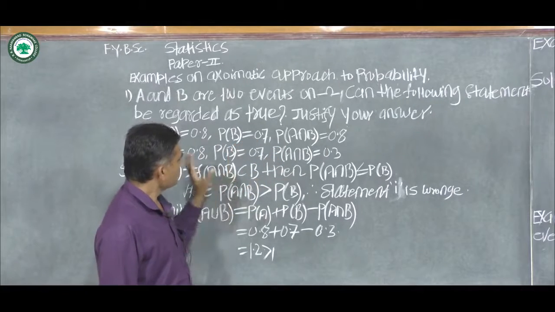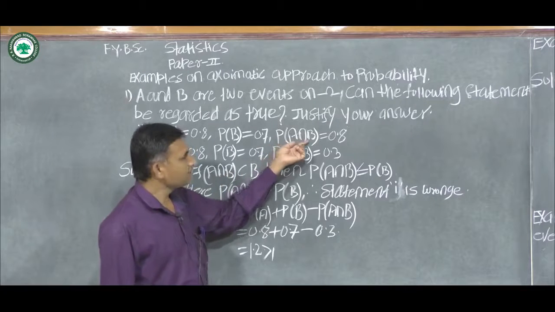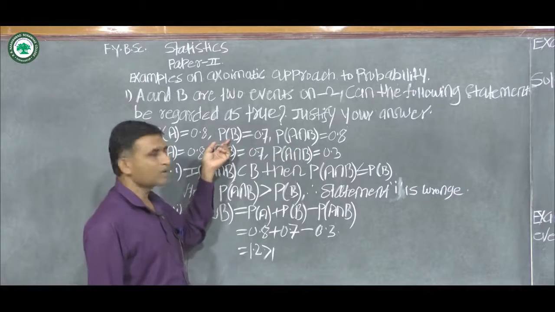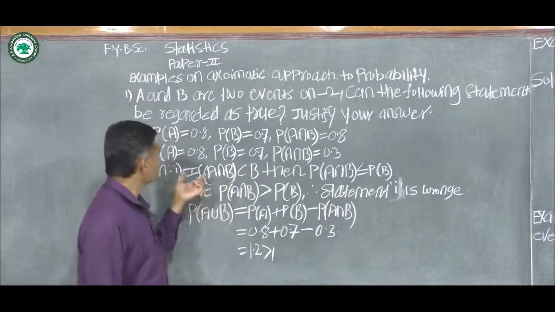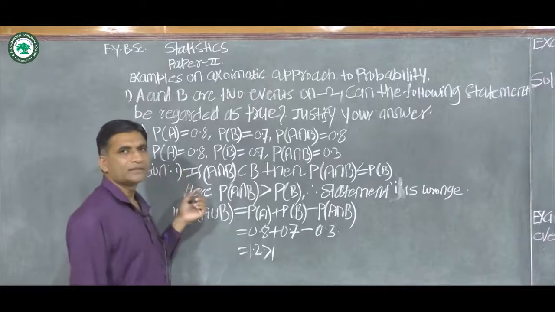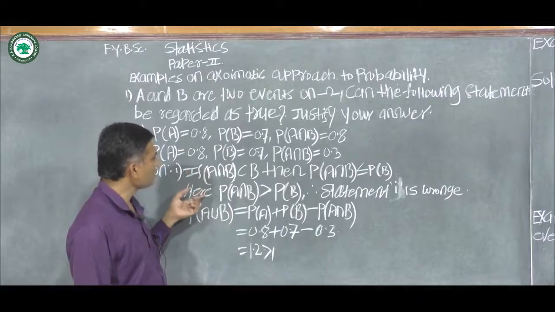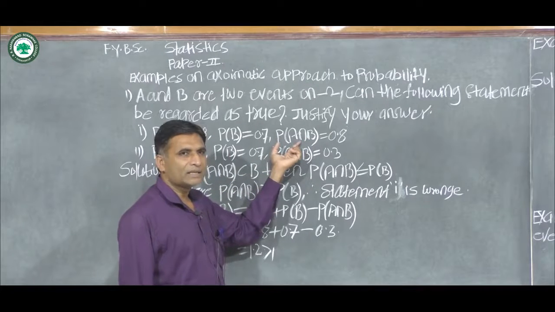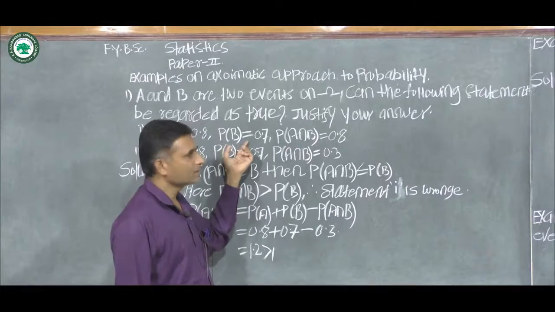Here we observe that the probability of A intersection B is greater than probability of event B. Therefore, statement 1 is wrong, or it is false, because probability of A intersection B is greater than the probability of event B.